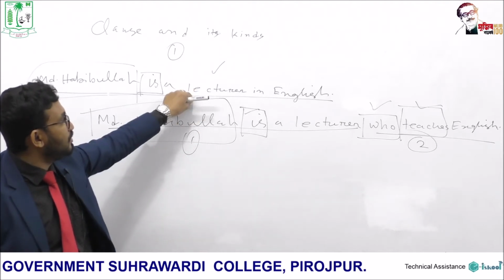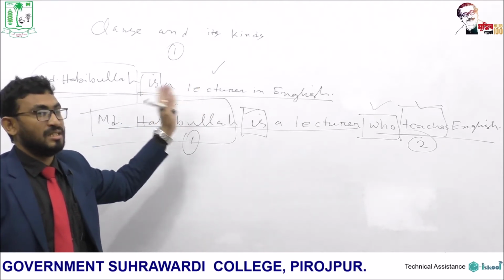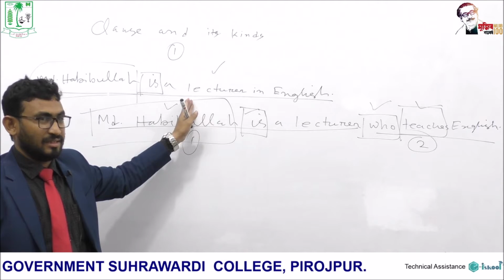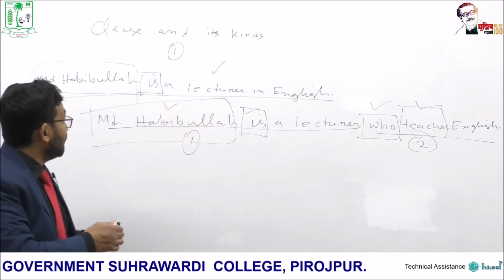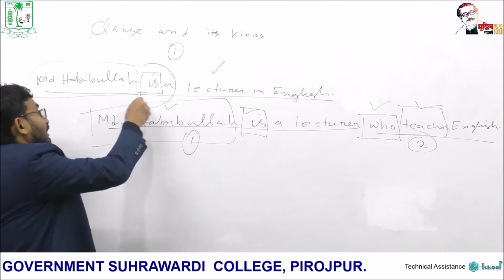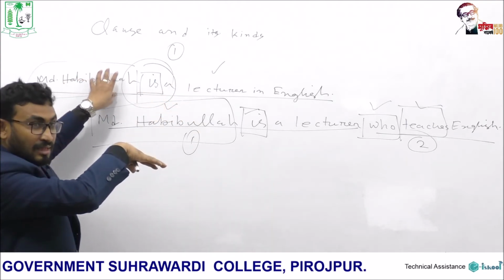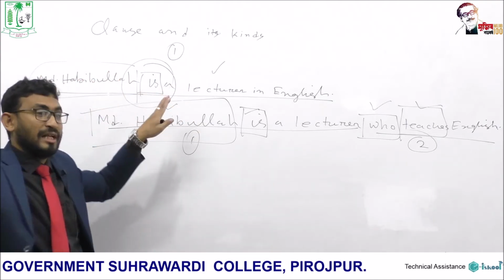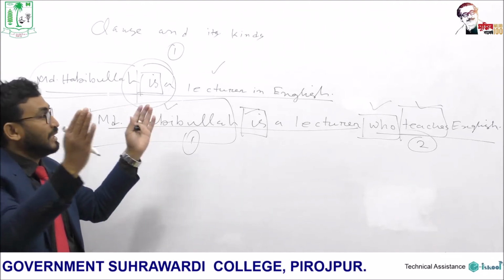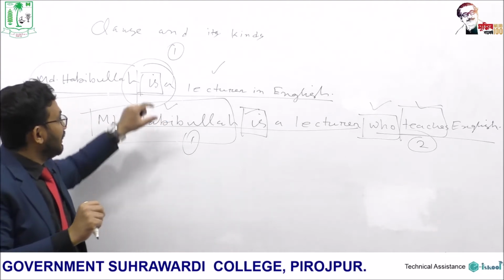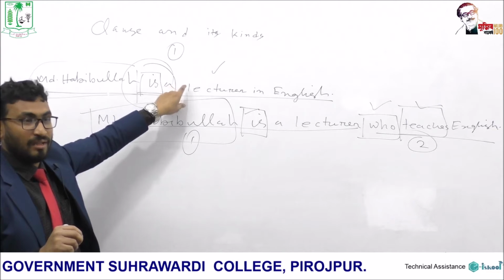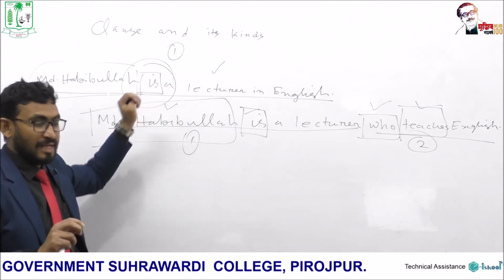That is, one clause only is enough for making a full sentence. And as this clause, that is this first sentence, or this is a clause, it does not depend on anyone else for giving a sense, giving a meaning. It means that this is an independent clause. It does not depend on anything.